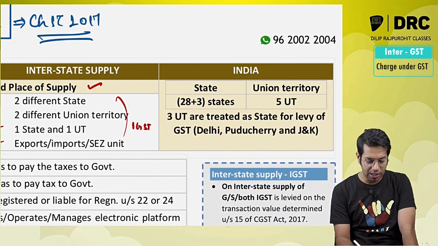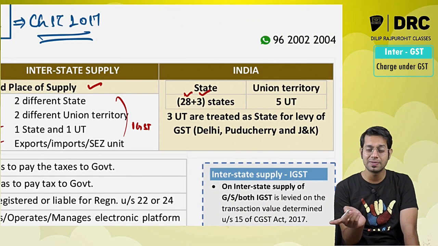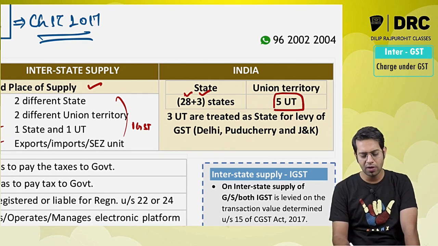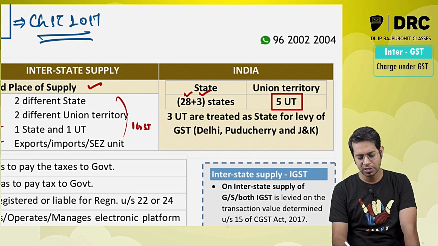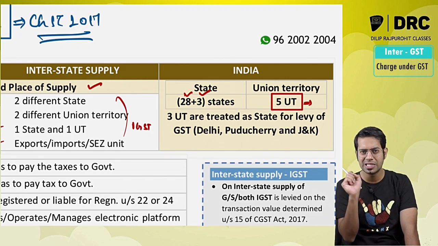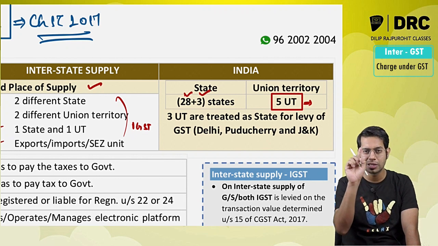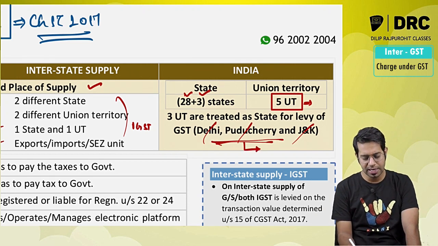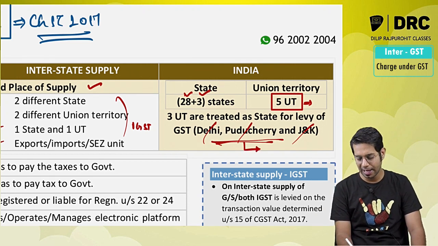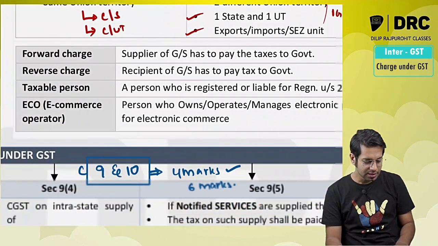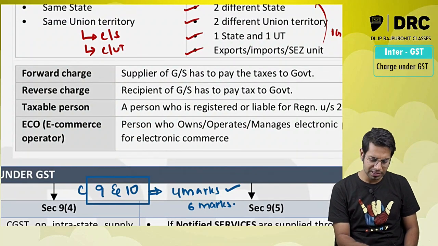There are totally 28 states plus 3 union territories which are regarded as states for the purpose of GST law, which we saw in our previous class, and there are totally 5 union territories for the purpose of GST law. Meaning, if you make supply only in these 5 union territories, then you will have to pay CGST and UTGST. But there are 3 union territories, Delhi, Puducherry, and Jammu and Kashmir, which are regarded as states for the purpose of GST law. So if you make a supply there, you will have to pay CGST and SGST.